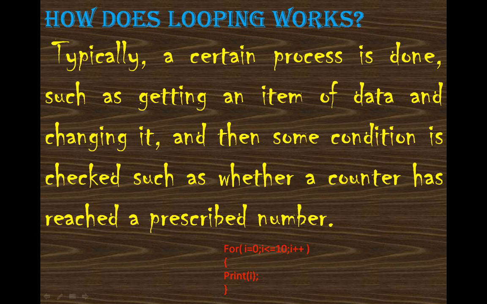Likewise it will move. That means what it is doing is getting an item of data and changing it, and then some condition is checked, such as whether a counter has reached a specified number. That means whether i has reached the limit of less than or equal to 10 or not. If it has, then it will come out of the body. So this is the working process of your looping. I have explained this with C, and for students who have not done C, it will be a little bit difficult to understand, but no problem.